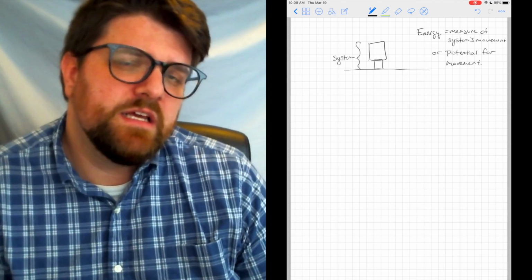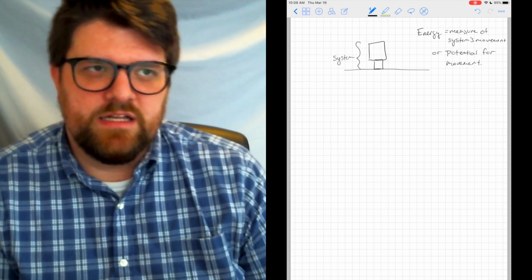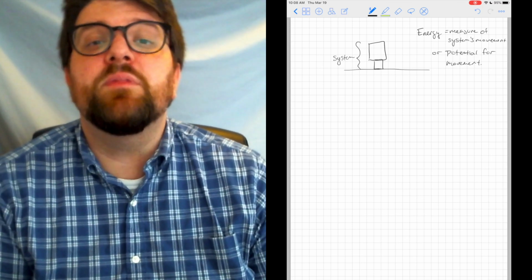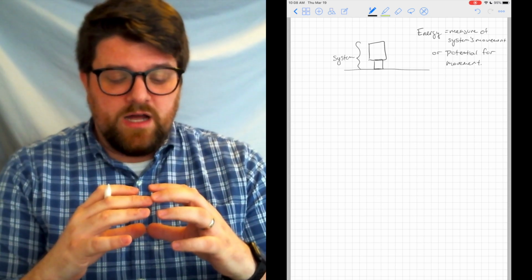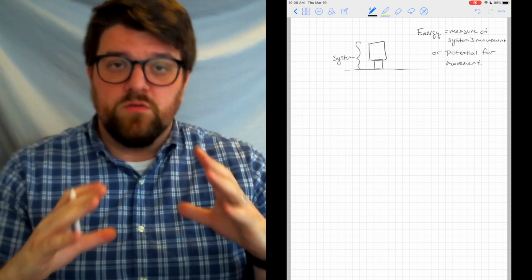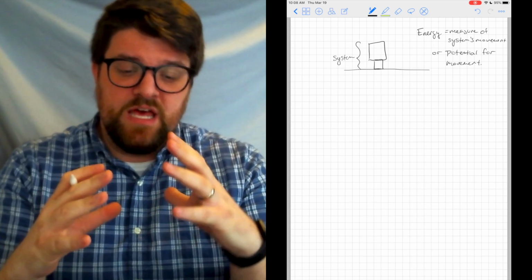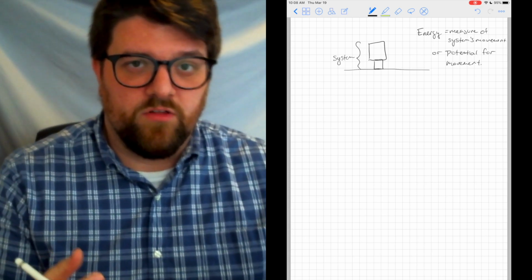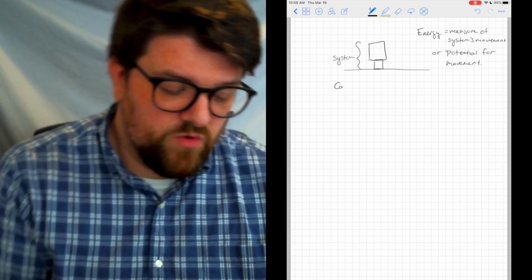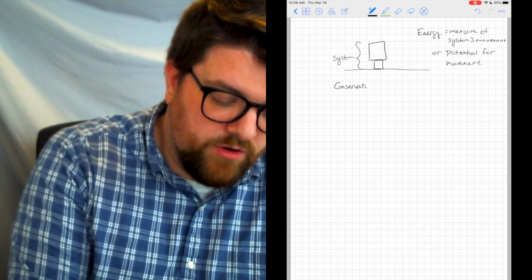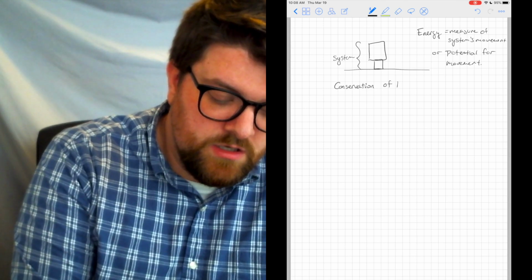So it's a slightly unrealistic scenario. It's a very simplified model, let me put it that way. But again, we're building these simple models to build more and more on top of them, and then complicate them further and further until we have a much more realistic view of the world. So this is the backbone for our conservation of energy.